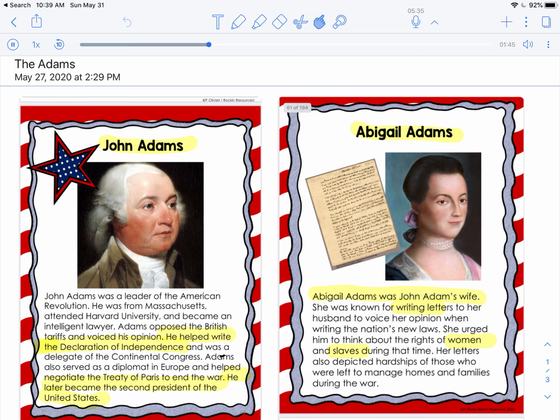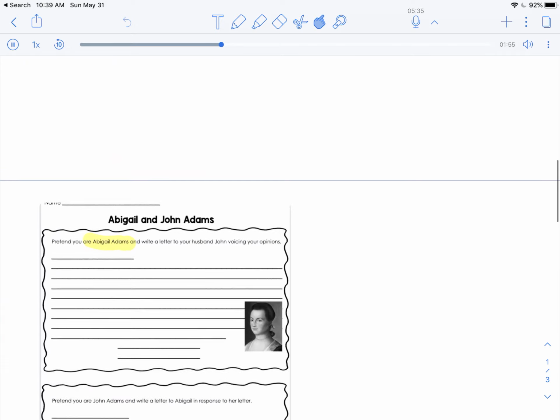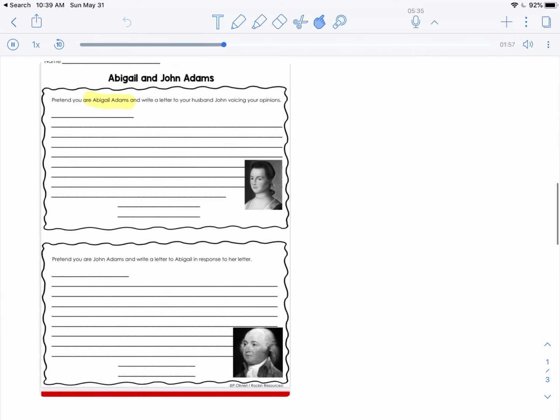After that, you are going to write two short letters, from two different points of view. Your first letter is you are going to pretend that you are Abigail Adams, and you are going to write a letter to your husband, John Adams, voicing your opinions.